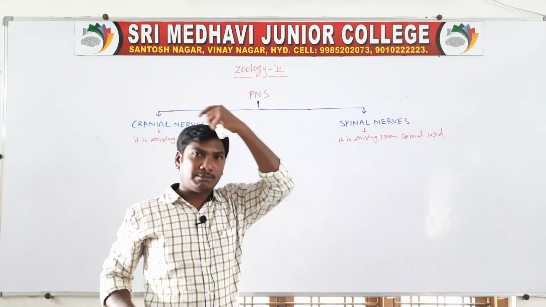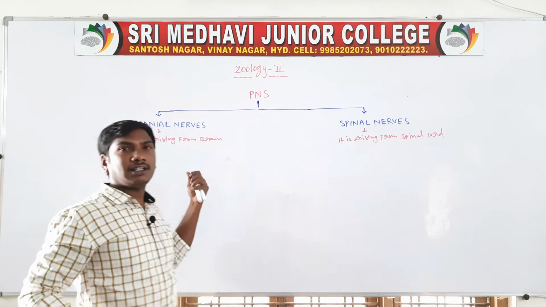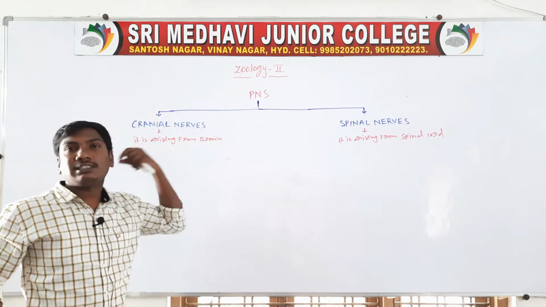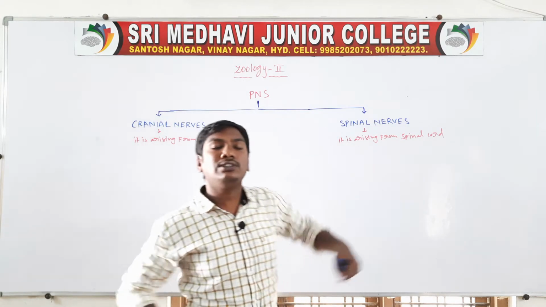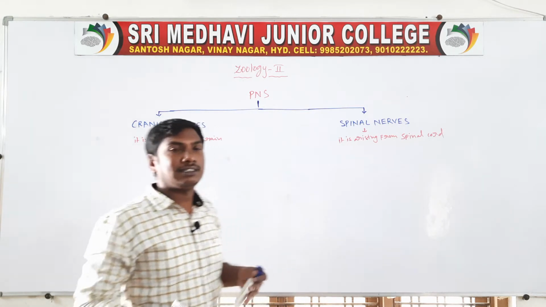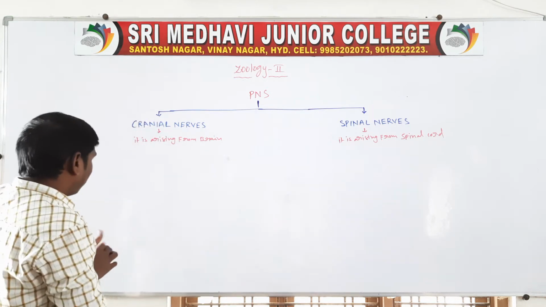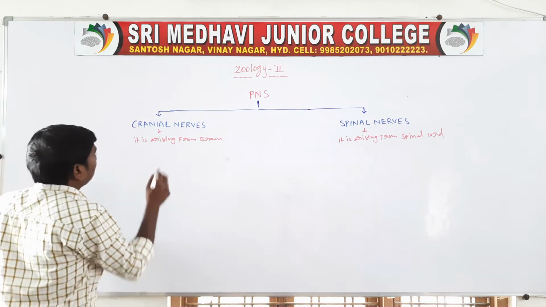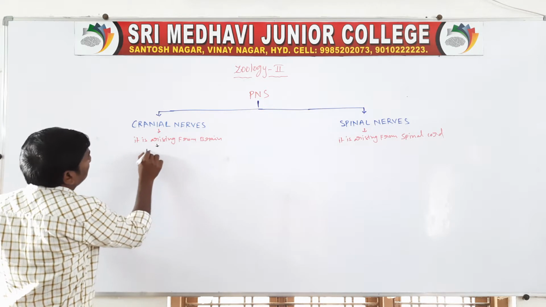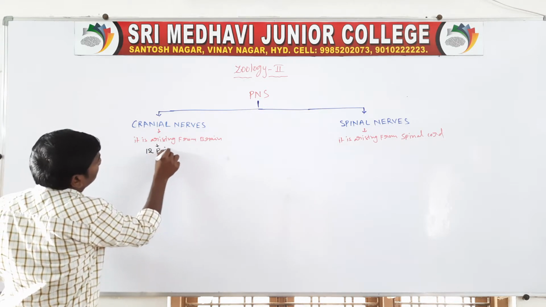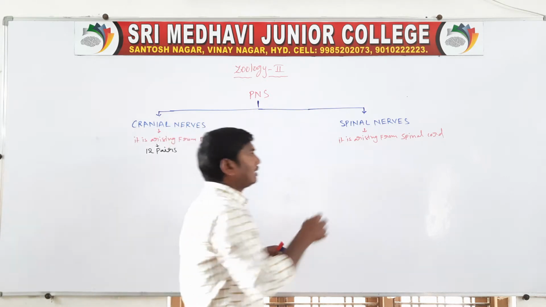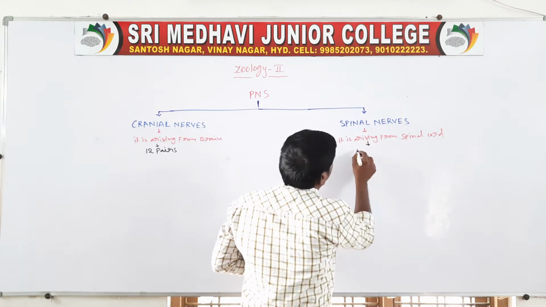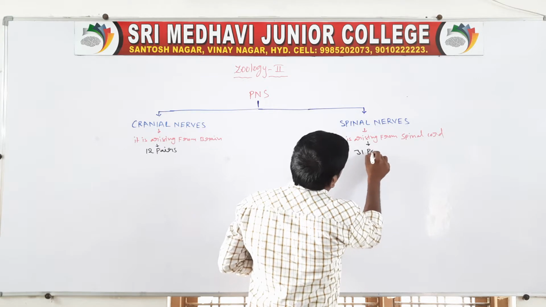These neurons are called cranial neurons or cranial nerves. These neurons arising from the spinal cord are called spinal neurons or spinal nerves. The cranial nerves number 12 pairs. The spinal nerves contain 31 pairs.